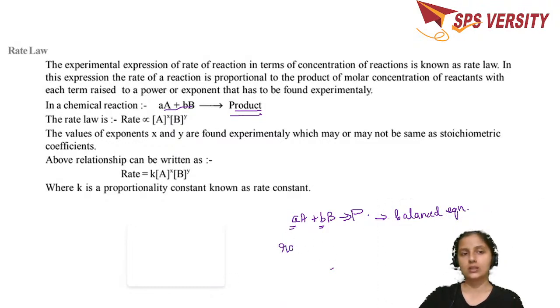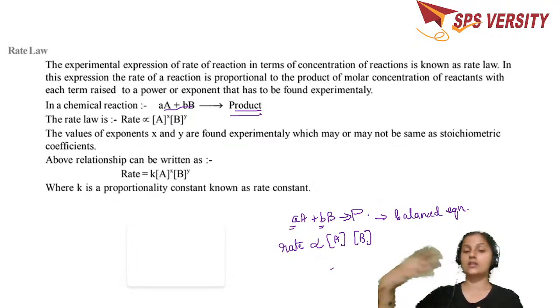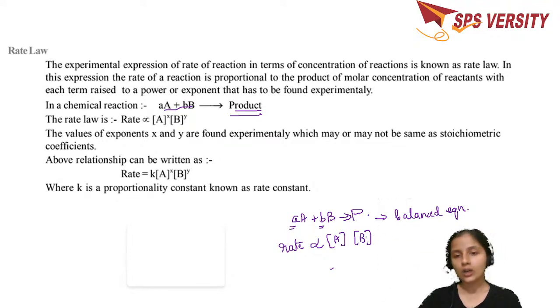Then you write rate is directly proportional to the concentration of the reactant. You know this, right? The increase in the concentration of the reactant always increases the reaction rate. Now, these numbers become the powers x and y, where x and y are experimentally determined, and a and b are the theoretical ones, which you use for balancing the equation. x and y may or may not be equal to a and b.